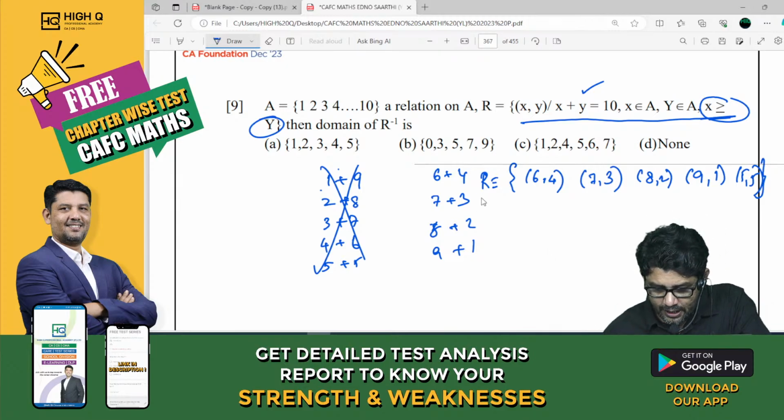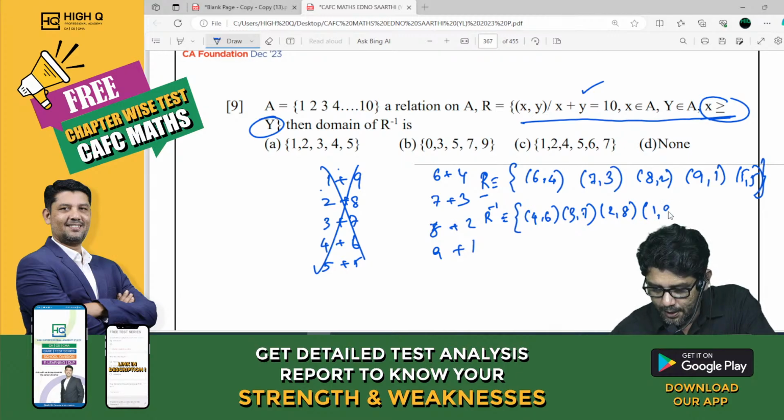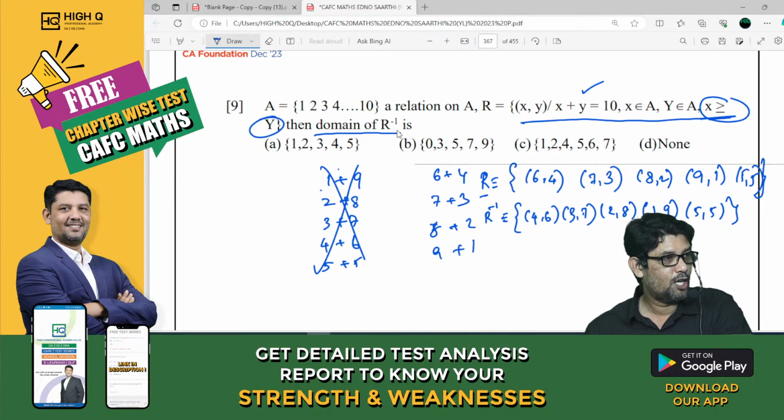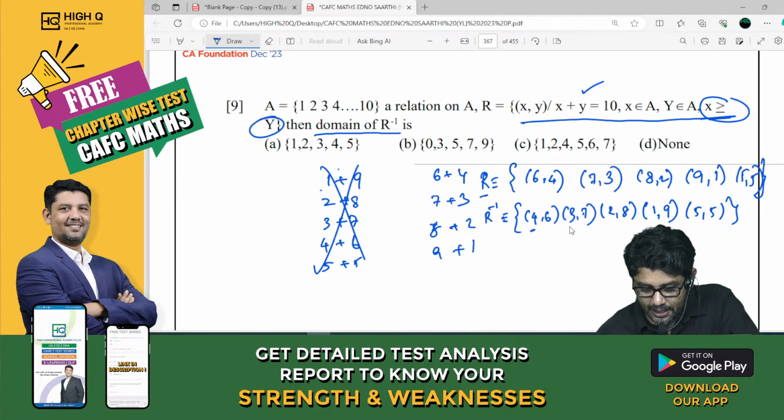Now, this is for R. What is R inverse? 4, 6, 3, 7, 2, 8, 1, 9, 5, 5. This is my R inverse. Now the question is the domain of R inverse. The first part is my domain. So tell me what is it? 1, 2, 3, 4, 5.